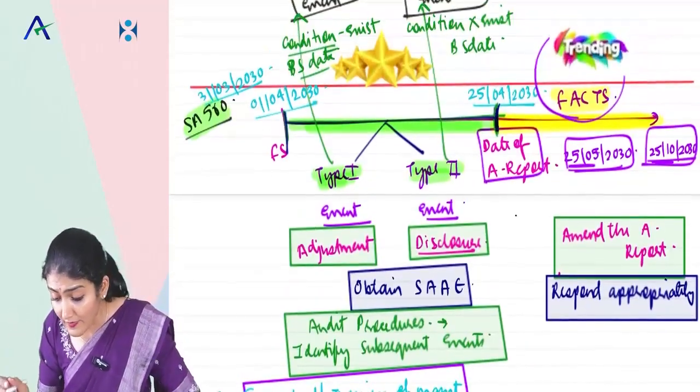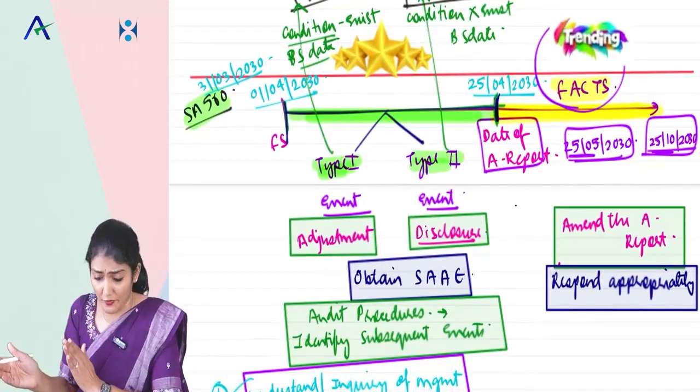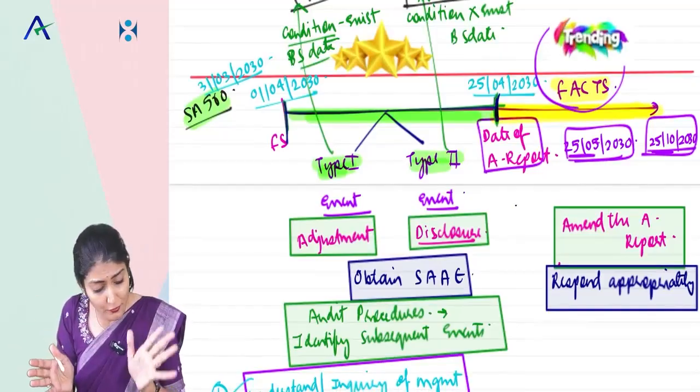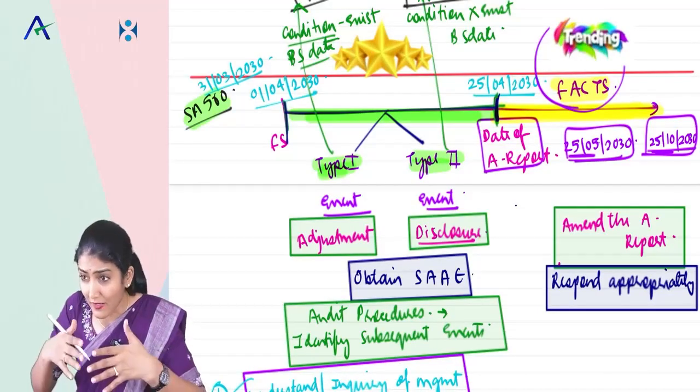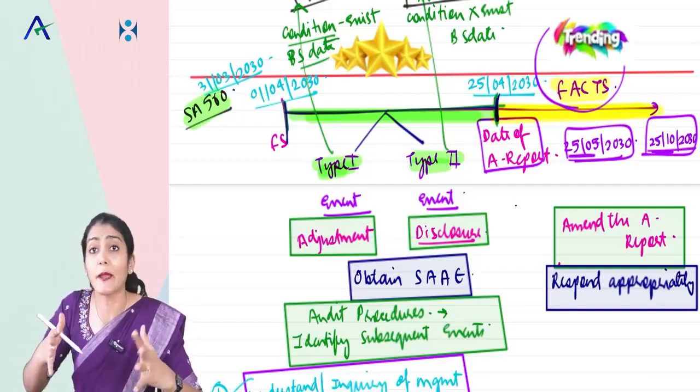Now, what does it say? These are the facts which are there after the date of the audit report. Between the date of financial statements and date of audit report, 1st April to 25th April, that also we divided under 2, type 1 event and type 2 event.